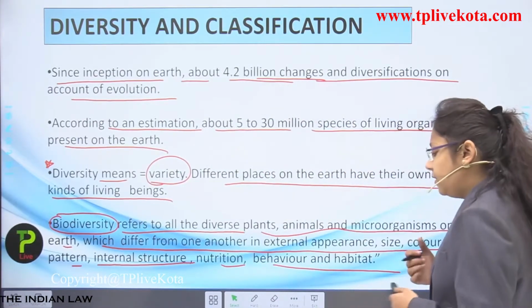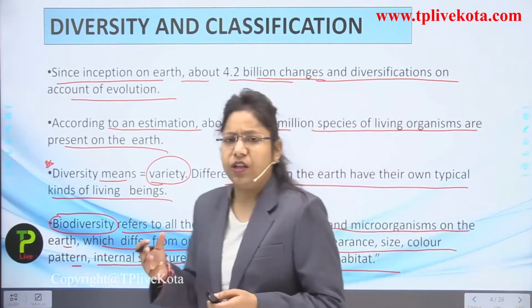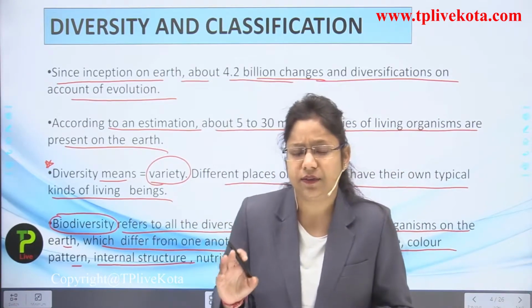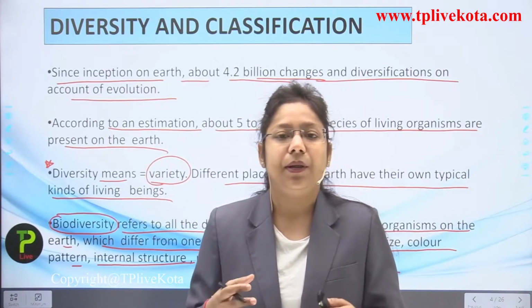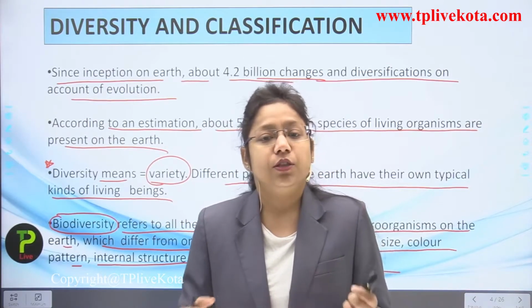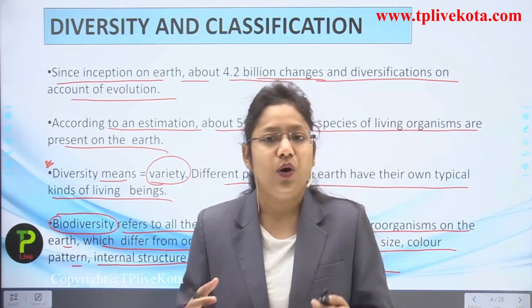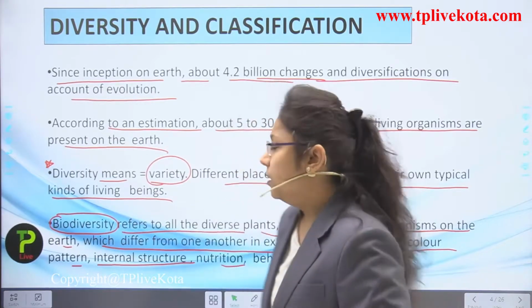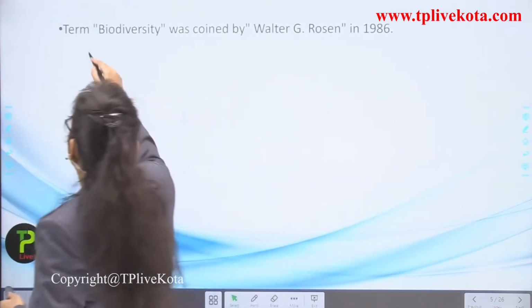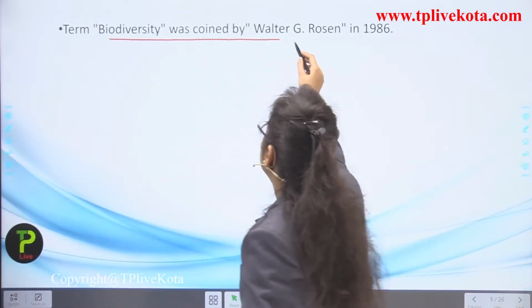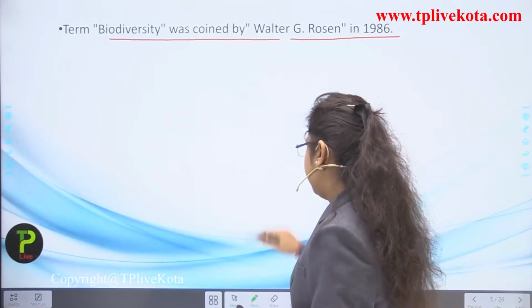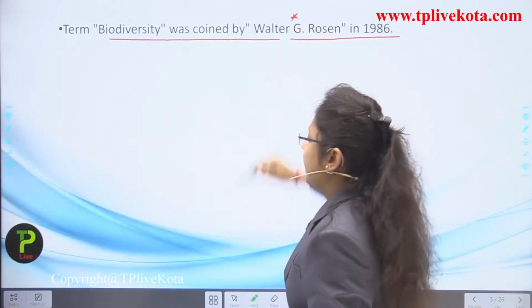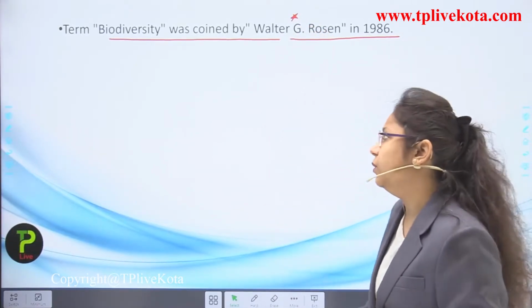Okay, now we have learned about bacteria, fungi, all these things in the last lectures as well, in different chapters. So you must be familiar with all the terms. So it will be very, very easy for you all to learn each and every thing. Okay, now next point, the term biodiversity was coined by Walter G. Rosen in 1986. So you have to remember that Walter G. Rosen in 1986 coined the term biodiversity.